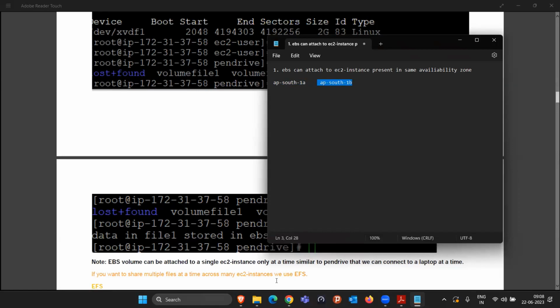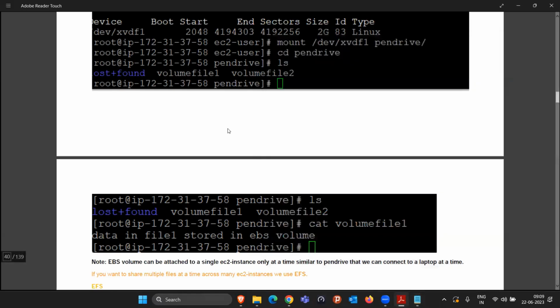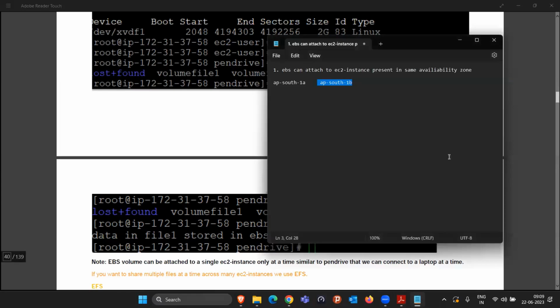No, because the EBS volume is dependent on the availability zone only. I gave you the example that a pen drive can be connected to a laptop which is physically present. It is not like your laptop is present in the USA and your pen drive is present in India and it will be connected. It cannot be possible. Exactly the same thing we are seeing here. So this was the first problem.